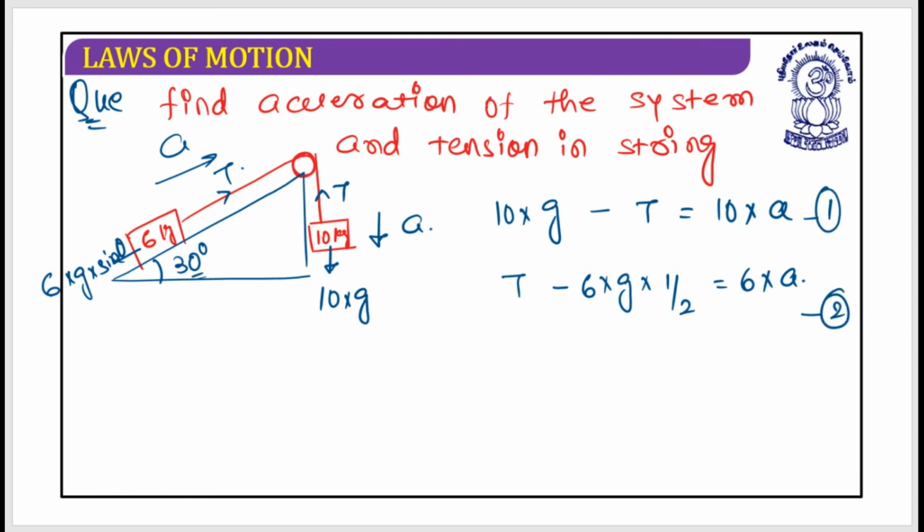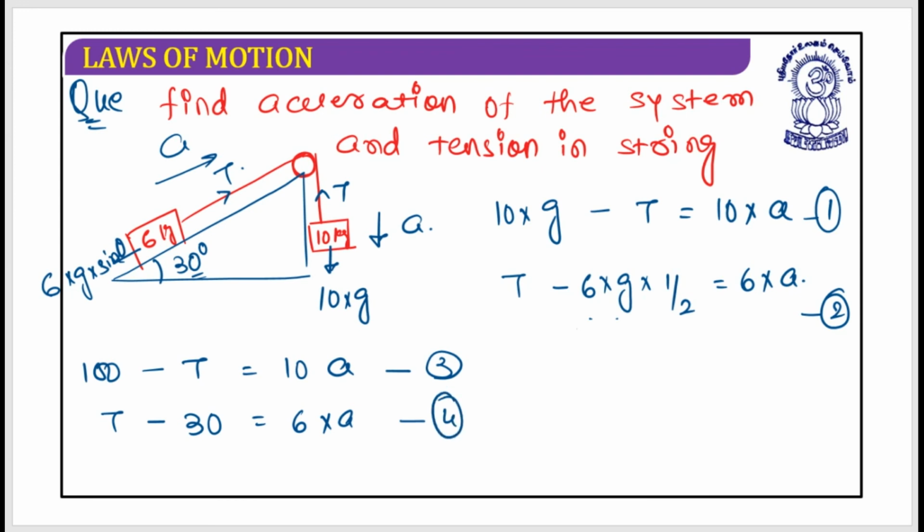Let's try to solve this. It's 10 into g, which is 100, minus T equals 10 into a. This is relation number 3. Then T minus 6 into g, it's 60 by 2, which is 30, equals 6 into a. This is relation number 4.